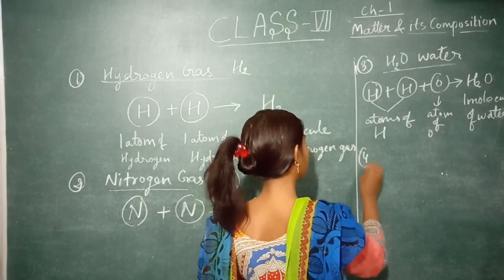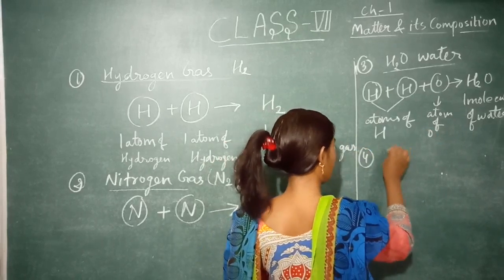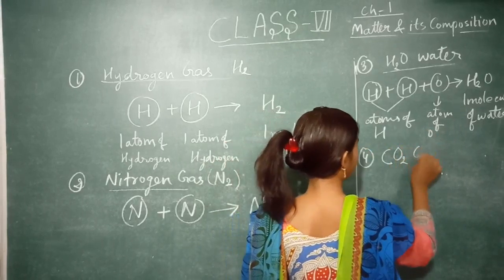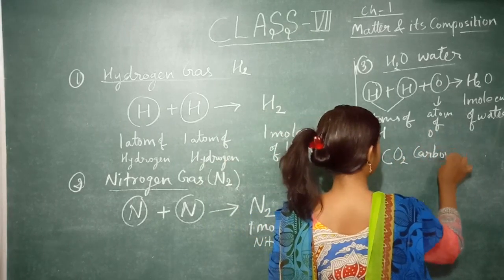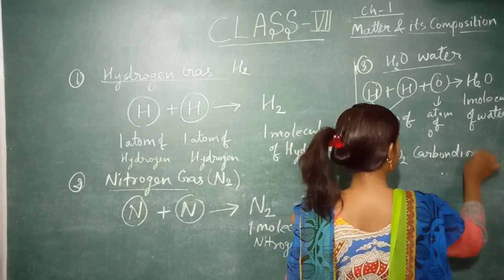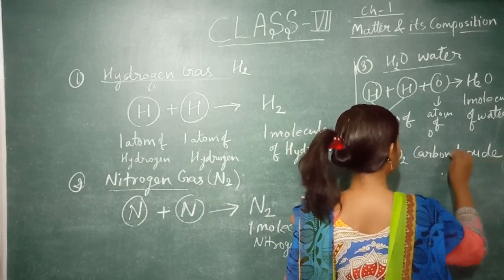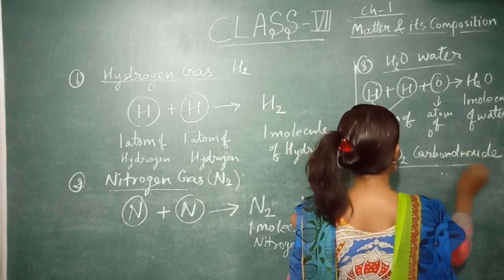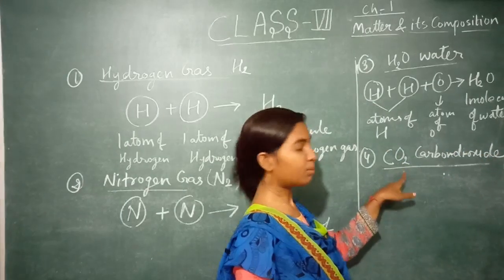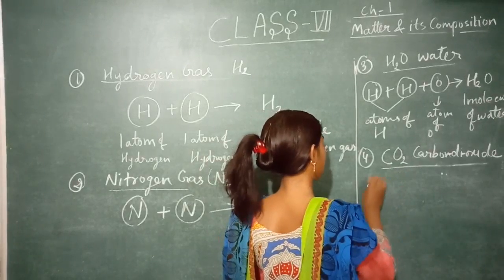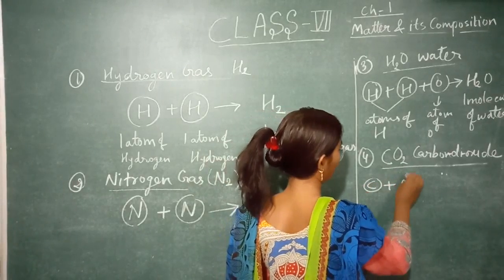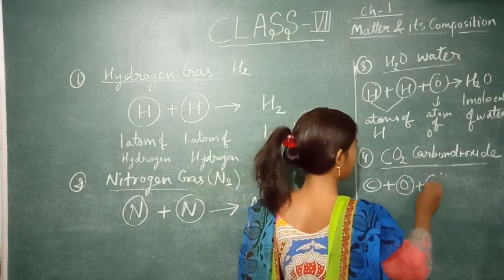Now one more example we can see: carbon dioxide. To make carbon dioxide, we need 1 carbon and 2 oxygen. So this is 1 carbon atom plus 1 oxygen atom plus 1 more oxygen atom.